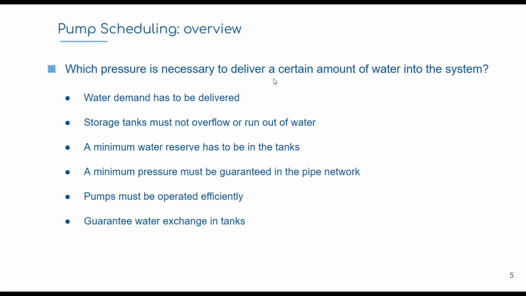So the question is, which pressure is necessary to deliver a certain amount of water into the system? For that we have some constraints, such as water demand has to be delivered, storage tanks must not overflow or run out of water, a minimal water reserve has to be met in the tanks, and a minimal pressure must be guaranteed in the pipe network. These two last items are related to the safety constraints. Pumps must be operated efficiently, which means that we should operate the system, for example, trying to minimize the electricity consumption. And finally, we must guarantee the water exchange in the tanks in order to preserve the water quality.